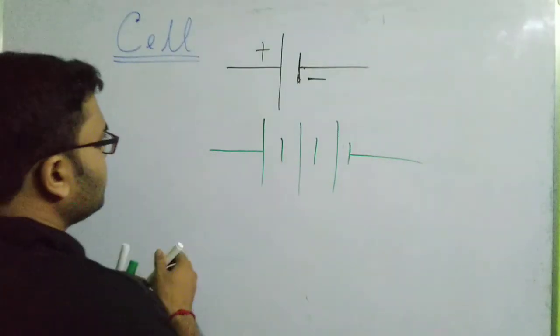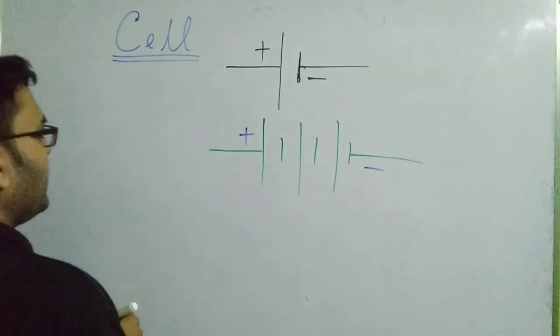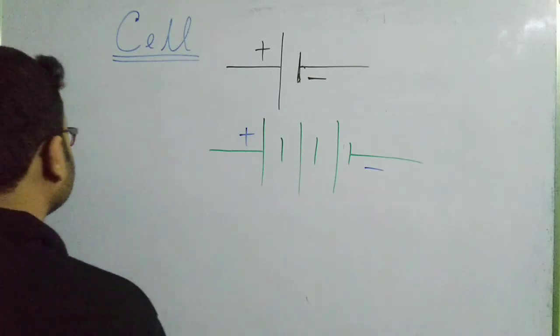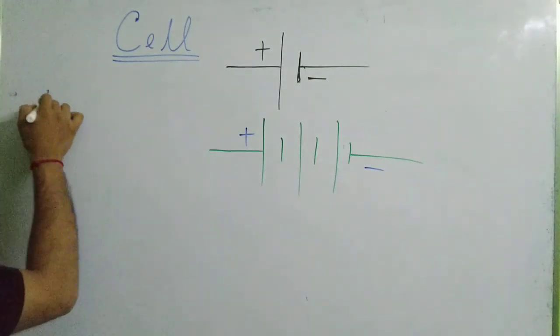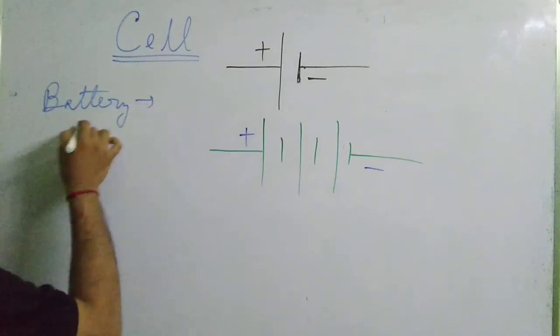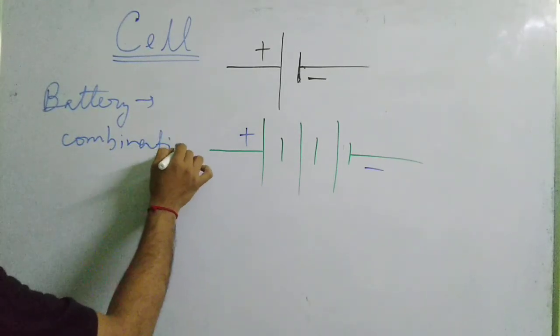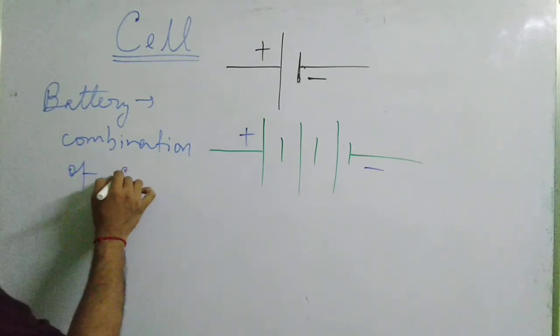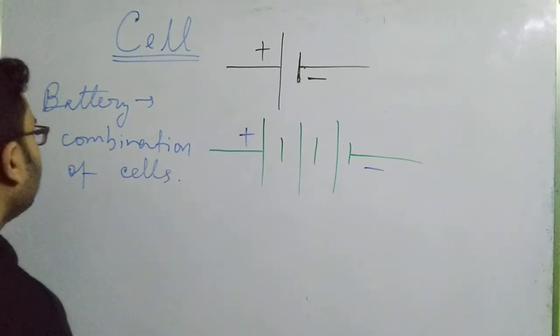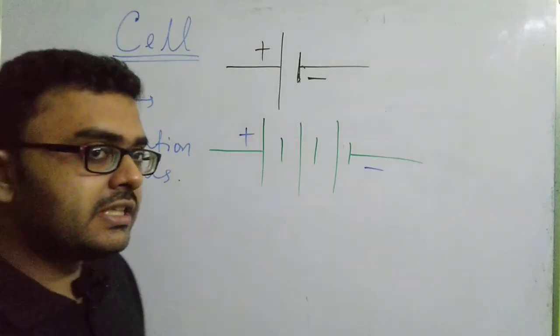Okay, so this is the positive terminal and this is the negative terminal of the battery. So a battery is actually a combination of cells. So this is how batteries and cells are symbolically represented.